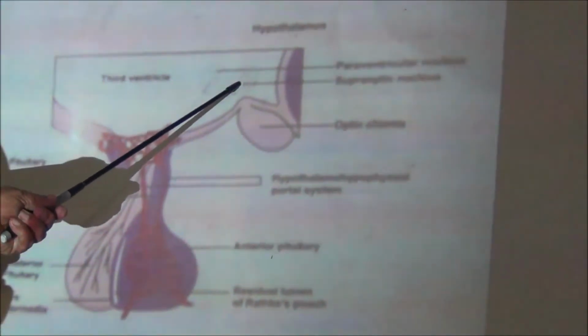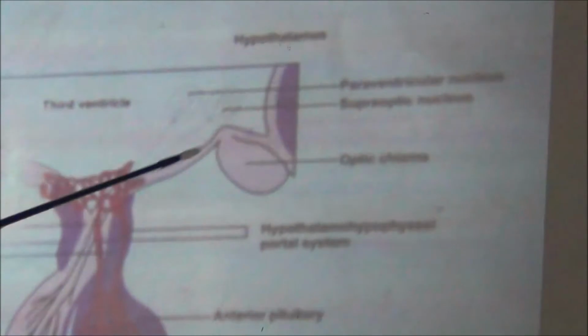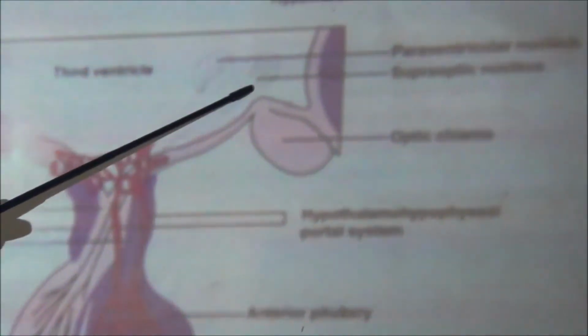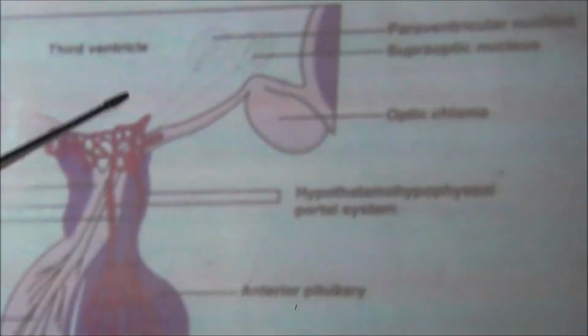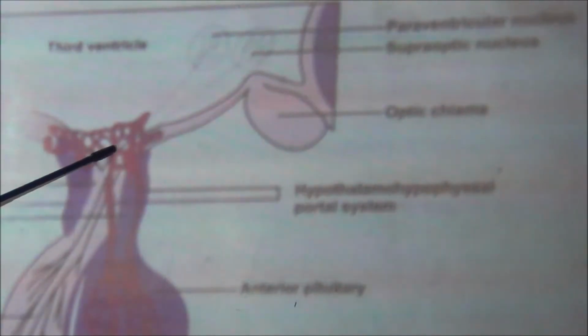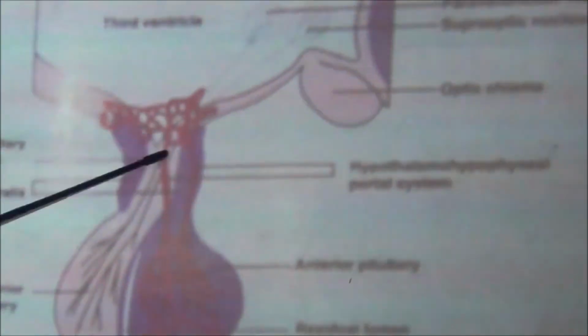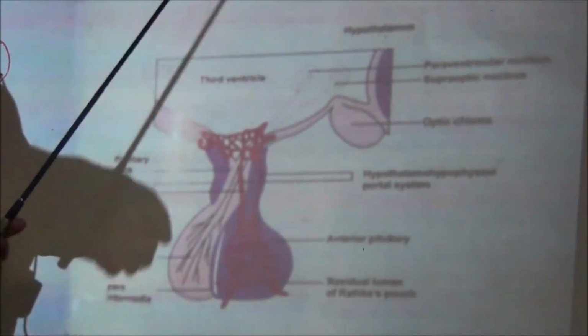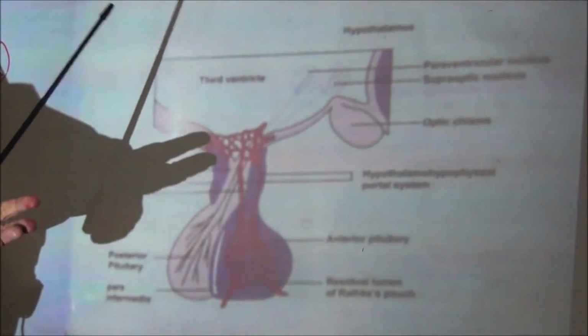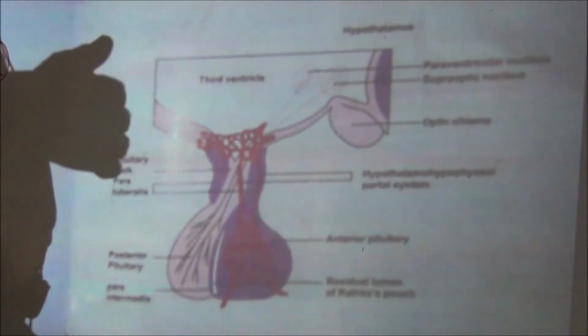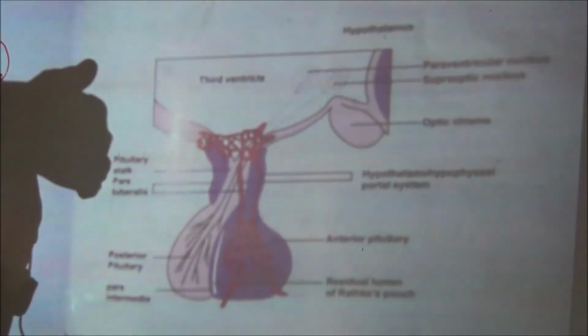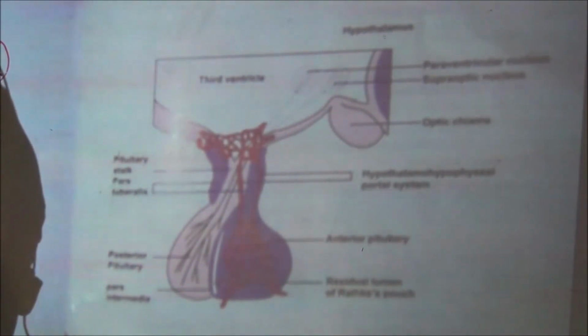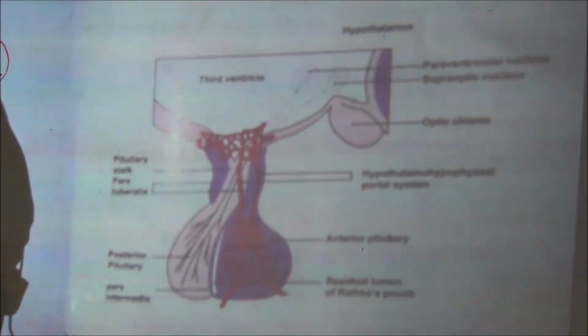Here the axons of these neurons pass downwards, and at the region of the median eminence, they join together and form a tract, a collection of fibers. This tract is called the hypothalamo-hypophyseal tract.